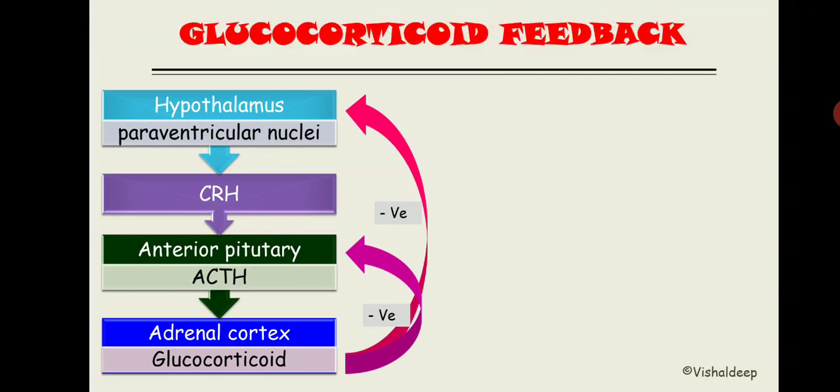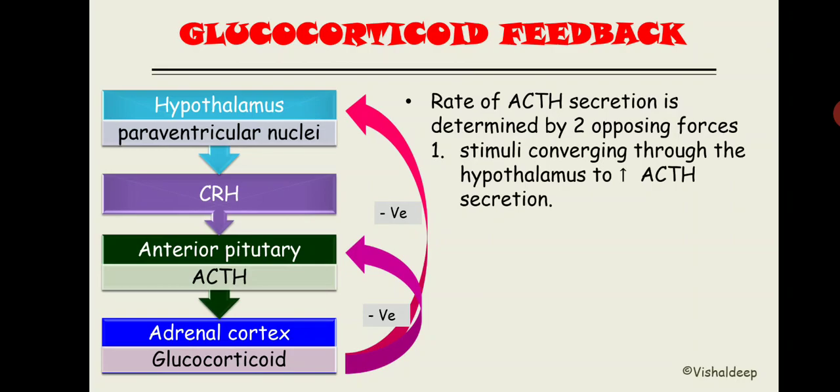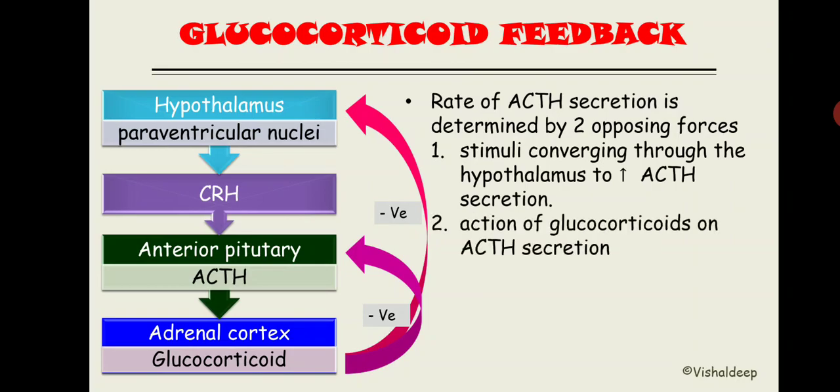Got it? So the rate of ACTH secretion is determined by two opposing forces. One is the stimuli that converge through the hypothalamus to increase ACTH secretion. Another one is the action of the glucocorticoid, which will eventually decrease the ACTH secretion. Now this is all about the action of CRH and ACTH.